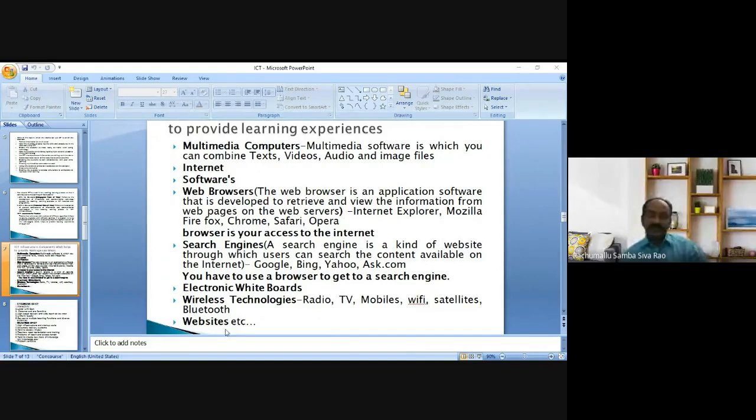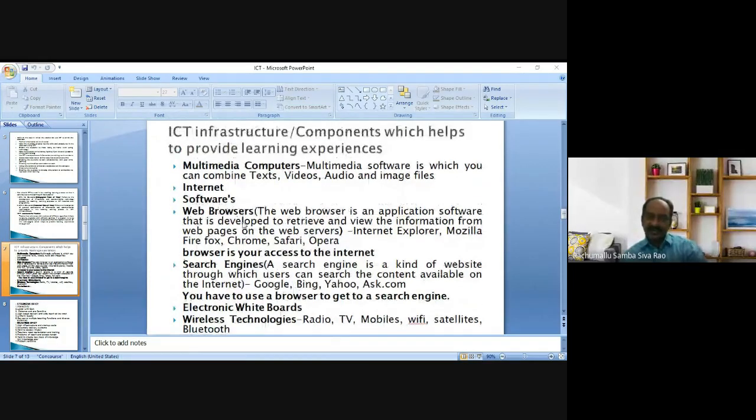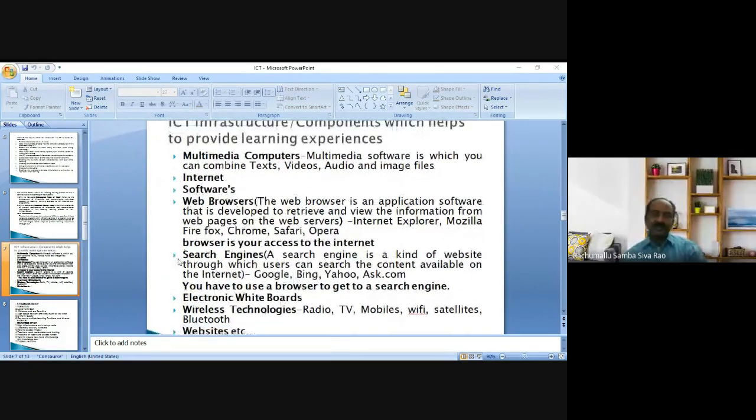And the last one is websites, various websites. So we may get information from websites related to a particular concept. Definitely we have to obtain the knowledge of these infrastructures or components of ICT. Next one.